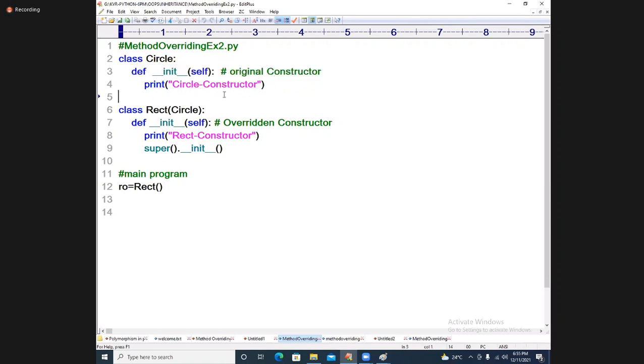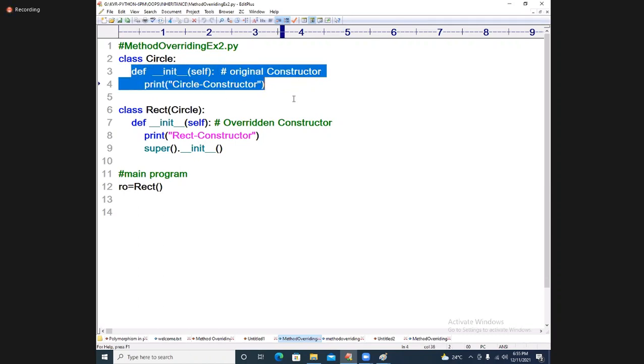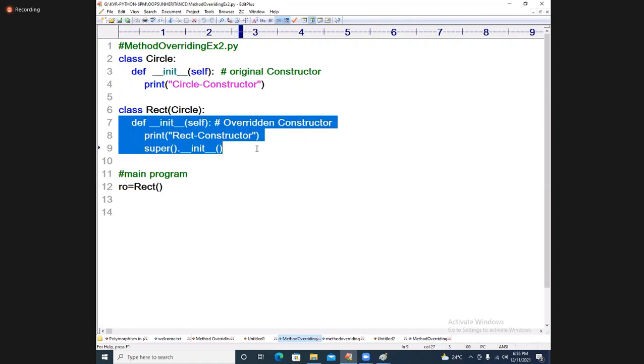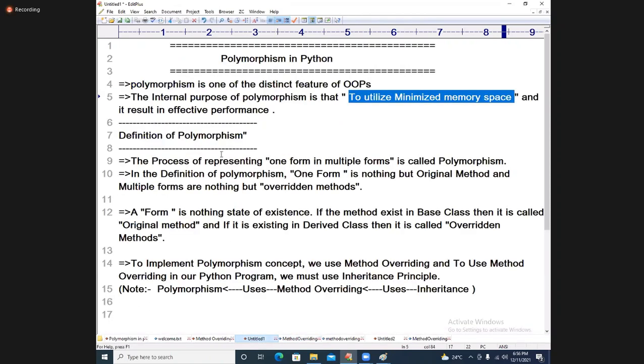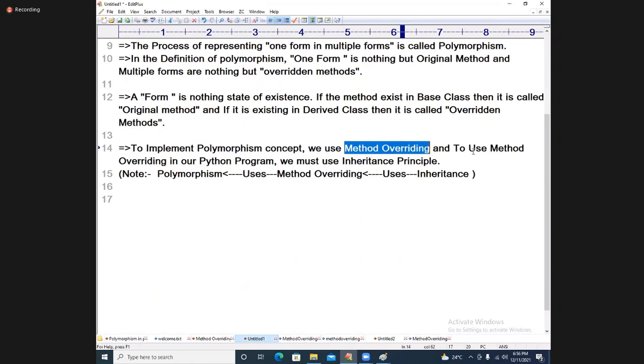So in this case, method overriding is there, constructor overriding, but the hidden principle is called polymorphism. I can say in today's session, to implement the polymorphism concept we use method overriding, and to use method overriding in our Python program we must use the inheritance principle. That's why one equation is also written: polymorphism uses method overriding, and method overriding uses inheritance.